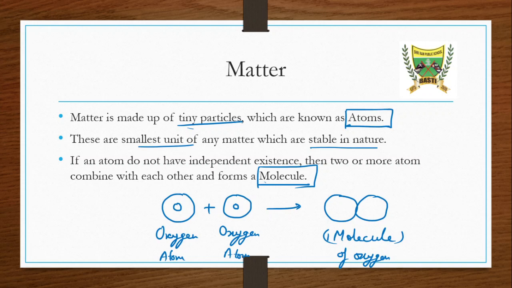So matter is made up of tiny particles known as atoms. These atoms are the smallest stable unit present in nature, and if atoms do not have independent existence, they combine with each other and form a molecule.